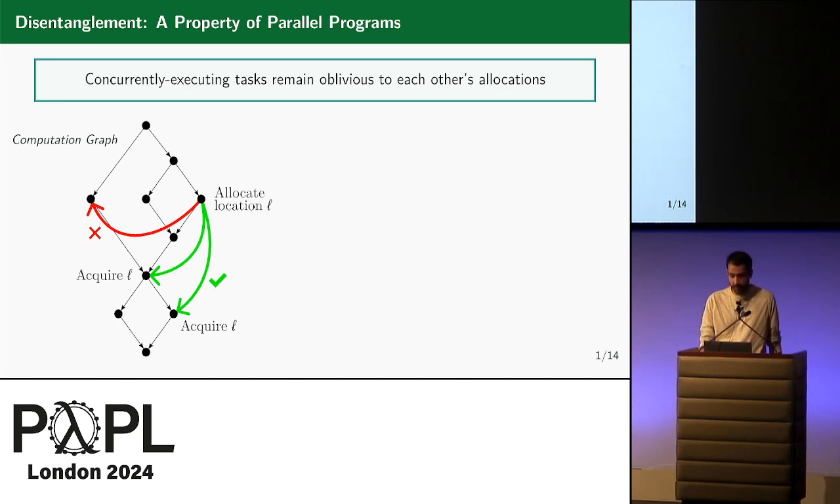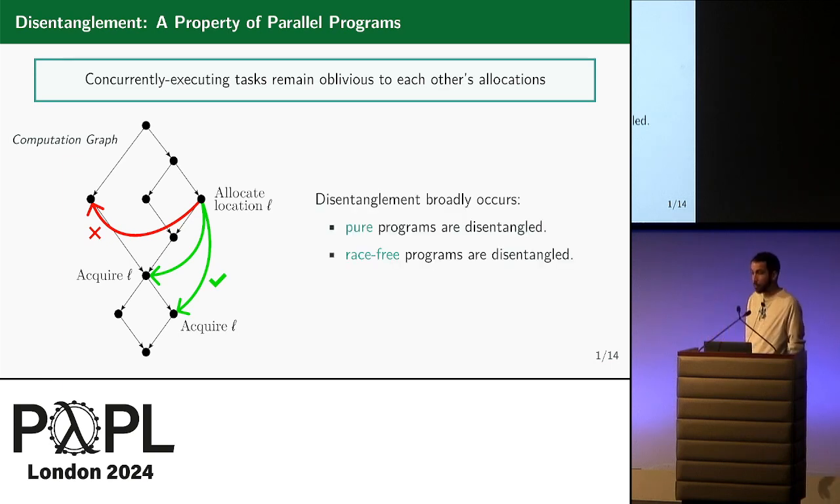And as Stefan said, disentanglement is a property that broadly occurs. For example, pure programs are always disentangled because pure programs do not exchange allocations. And more generally, deterministically race-free programs are also disentangled. So it really broadly occurs.